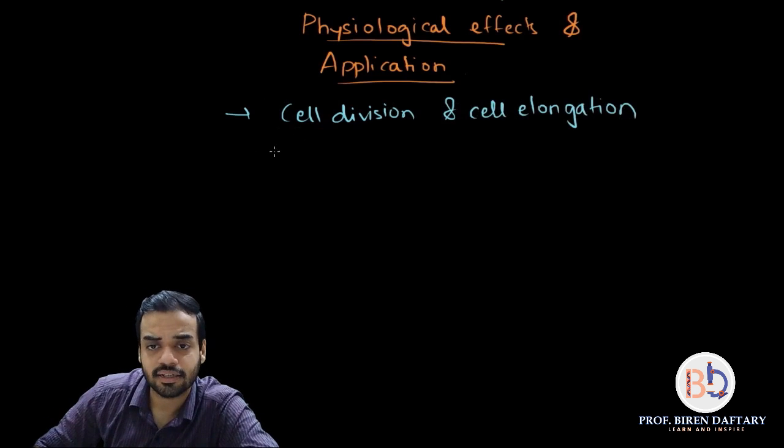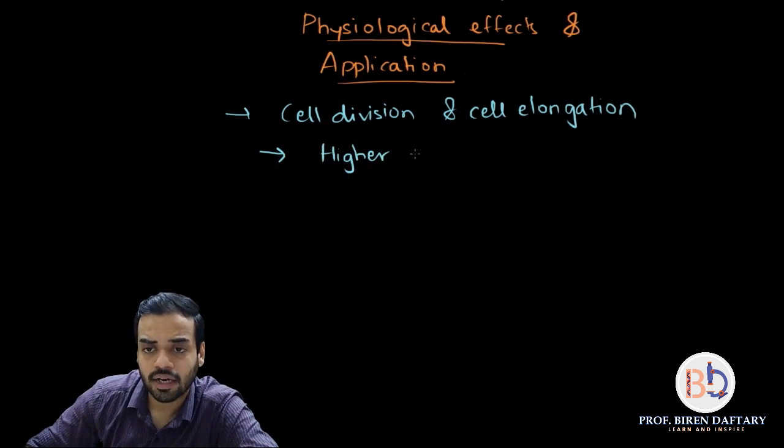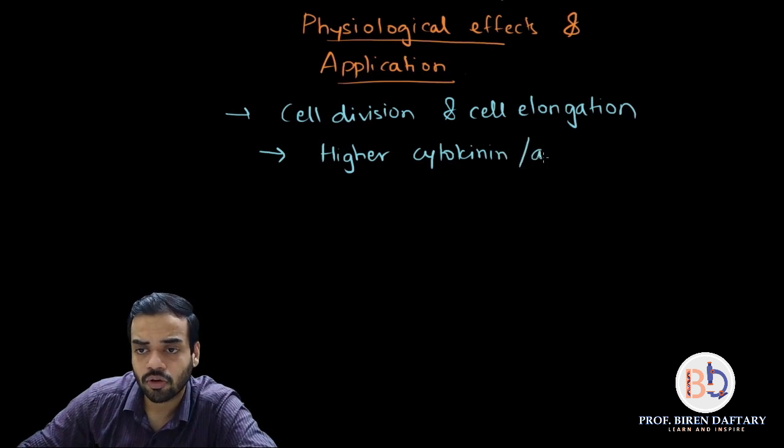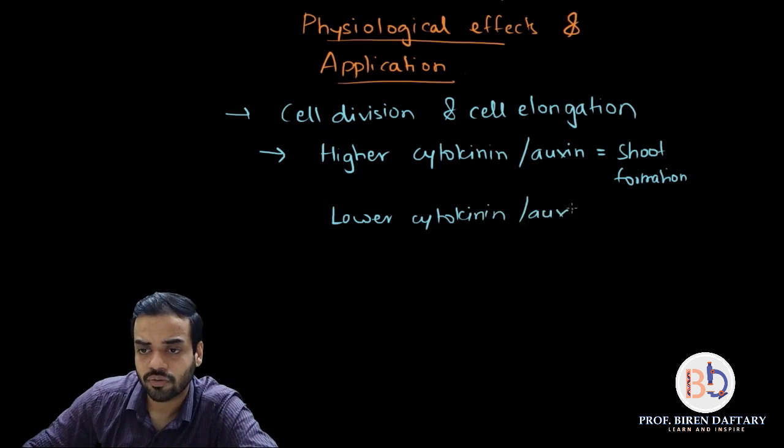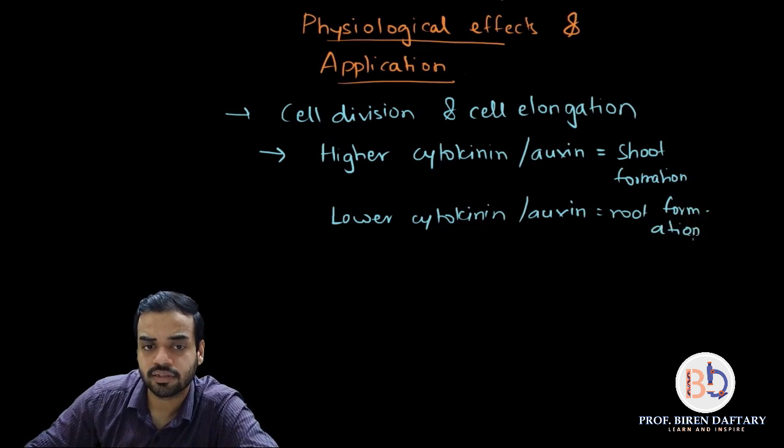The next application is higher cytokinin to auxin ratio gives rise to shoot formation, and a lower cytokinin to auxin ratio gives rise to root formation. Is this clear?